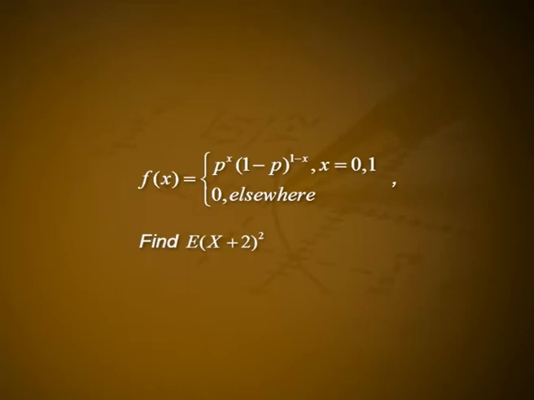Problem 1. Let x be a random variable with PMF f of x is equal to p raised to x into 1 minus p raised to 1 minus x for x equal to 0, 1 and equal to 0 elsewhere. Find expectation of x plus 2 whole square. Solution.